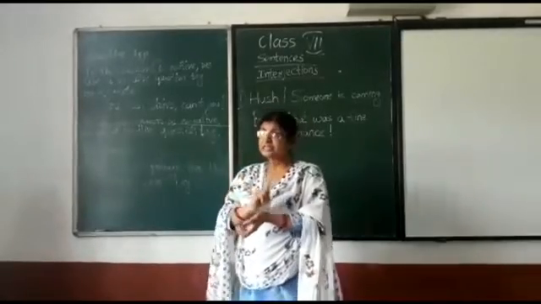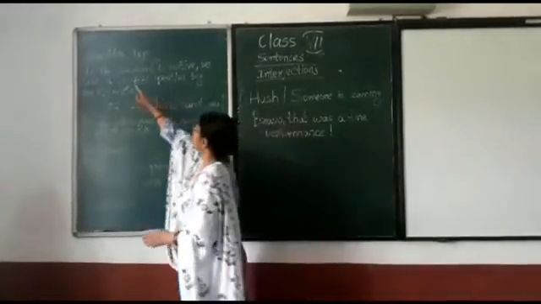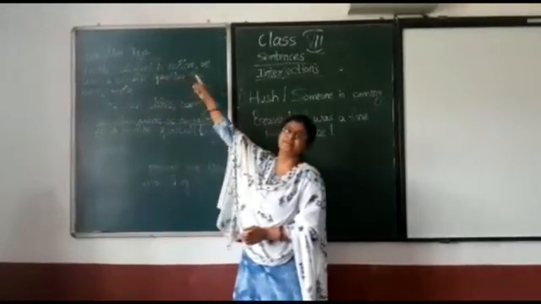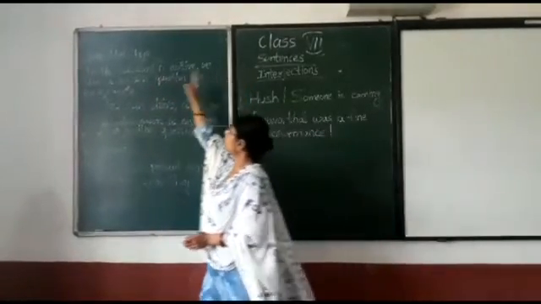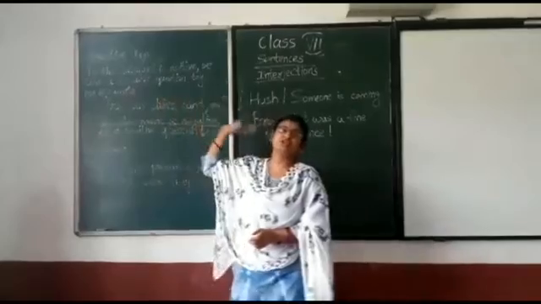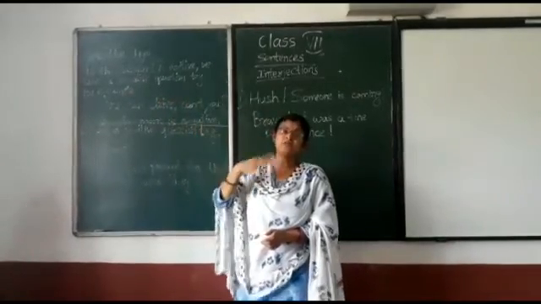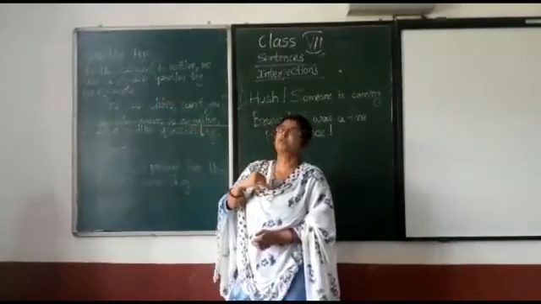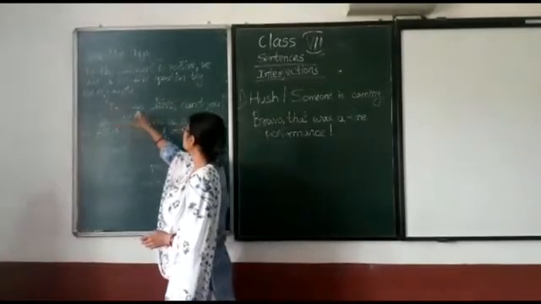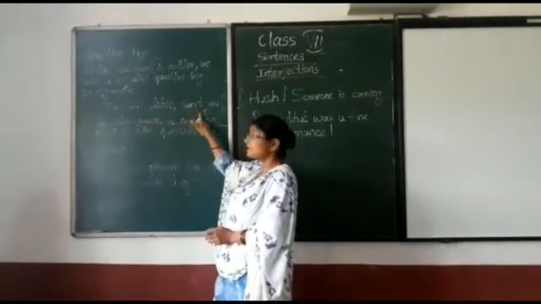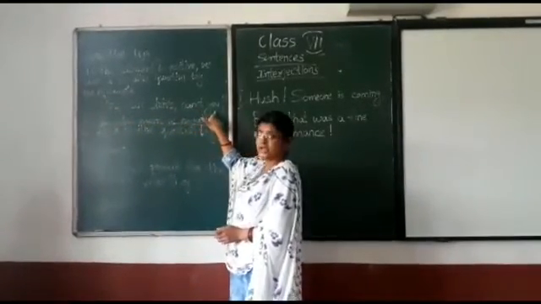Okay, so if the statement is positive, then we use a negative question tag for the confirmation of our statement. Like for example, you can drive, can't you? So this can't you is what?